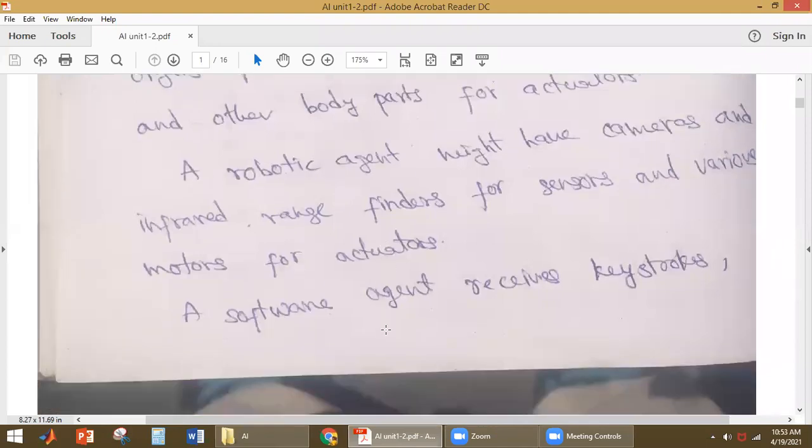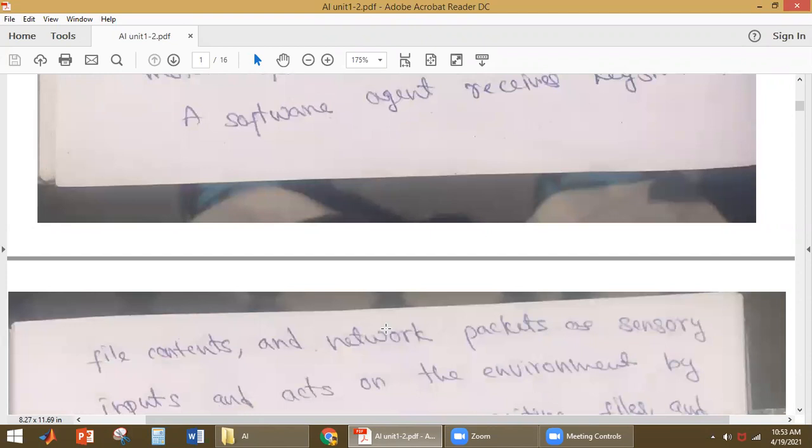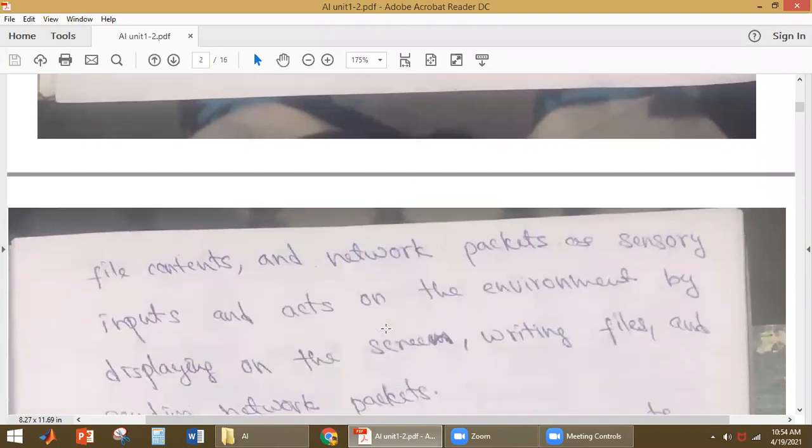For example, if you take a software agent, it receives keystrokes, file content, and network packets as sensory inputs. This is the information it receives as sensory inputs. How will it act on the environment?